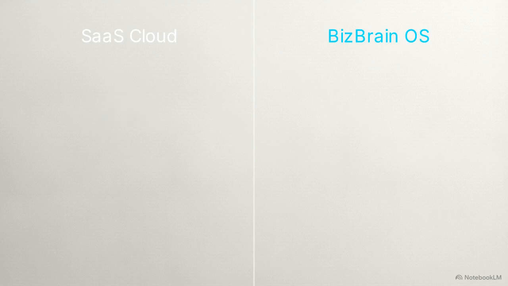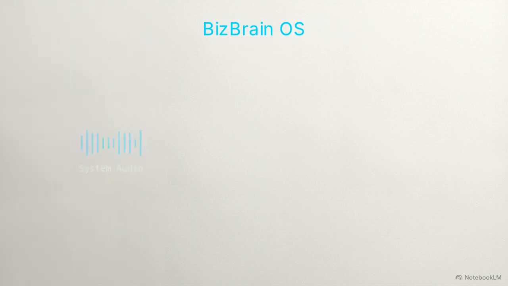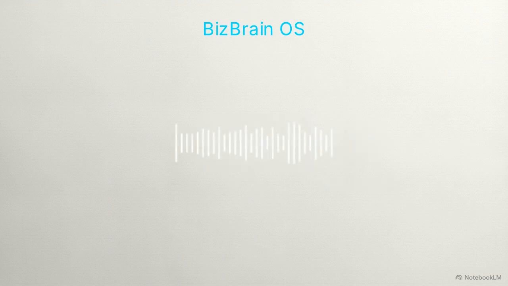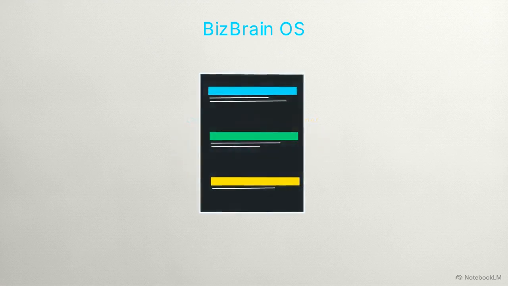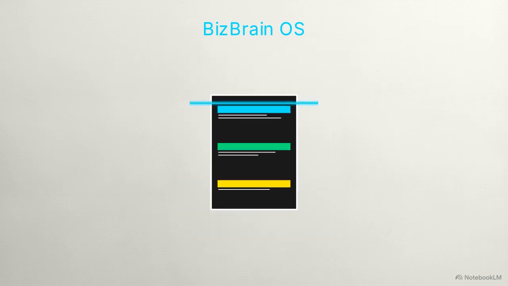Standard SaaS tools charge roughly $18 a month and require uploading communications to external servers. BizBrain OS avoids the cloud entirely, routing system audio through local whisper models to generate transcripts natively on your machine. The system then applies local speaker diarization. Diarization is the process of partitioning an audio stream into segments based on speaker identity, accurately labeling who said what.